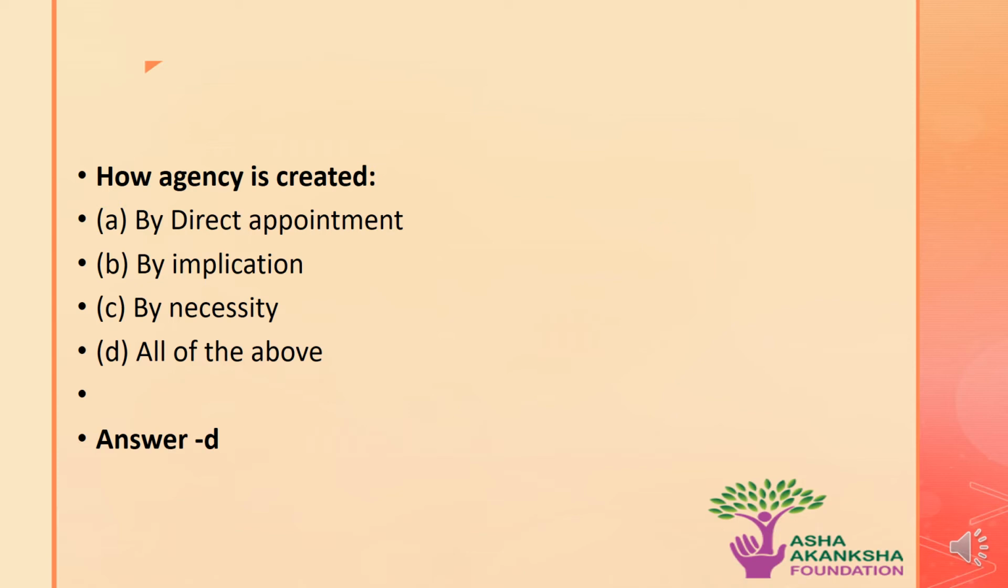The next question is how agency is created. Options are A, by direct appointment, B, by implication, C, by necessity, or D, all of the above. The correct answer to this question is option D, that means all of the above. This means that an agency is created by direct appointment, by the implication, and by necessity of the situation.